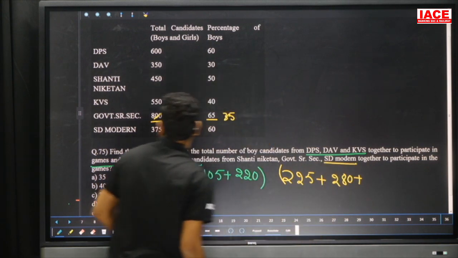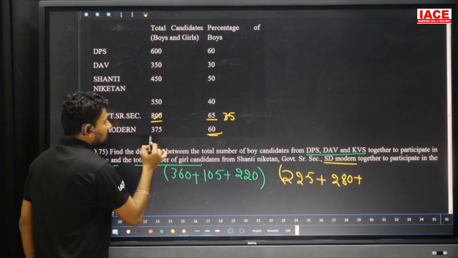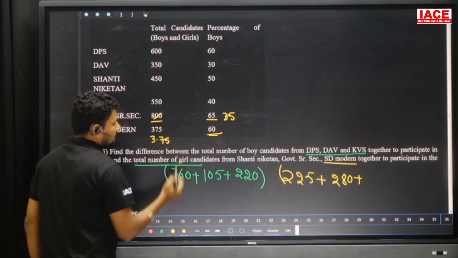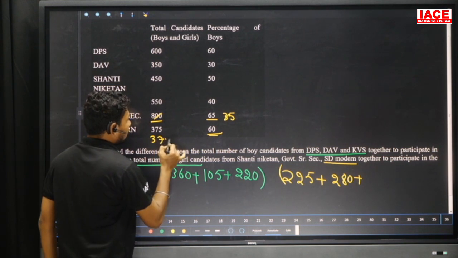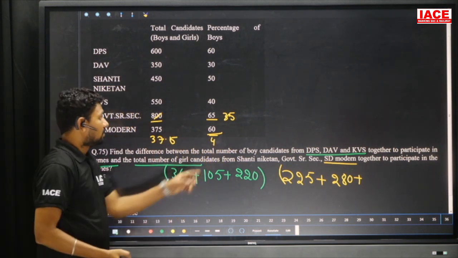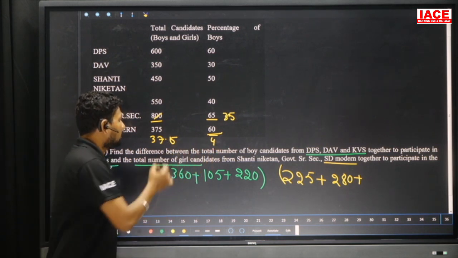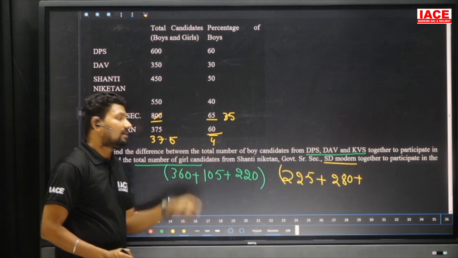Plus SD Modern. SD Modern, how much percentage? Girls, we need 40 percent. Same here, 375 is... 40 percent now. So here 37.5 into 4 times, 40 percent means 40 by 100. So here the zeros cancel, and we take the decimal. 37.5 into 4: 37.5 double is 75, 75 double value is 150.